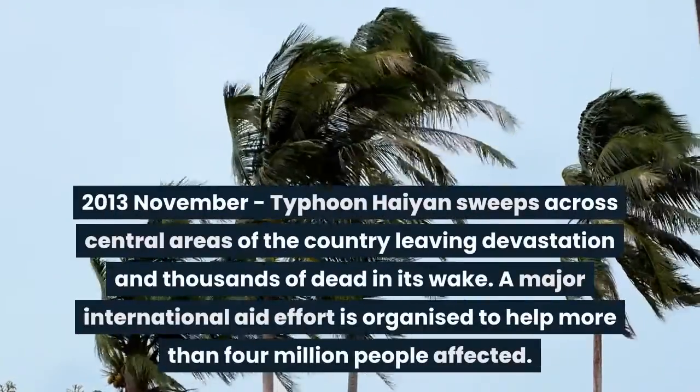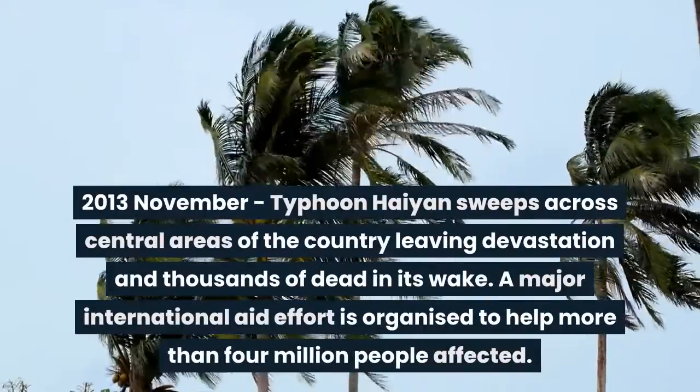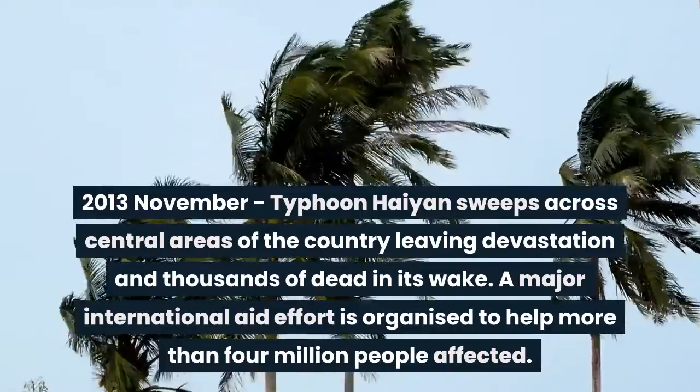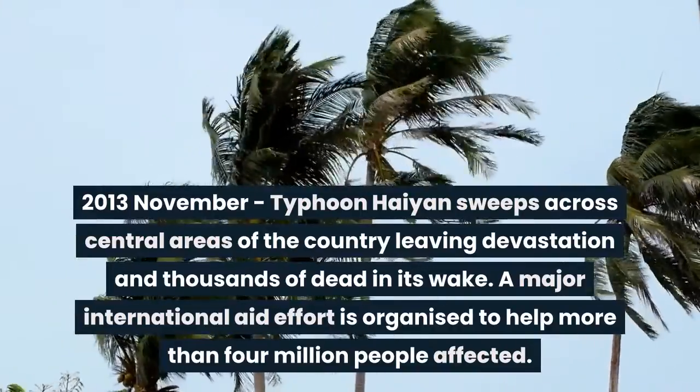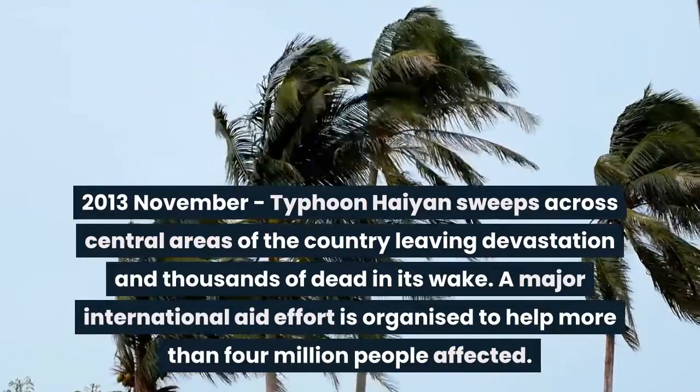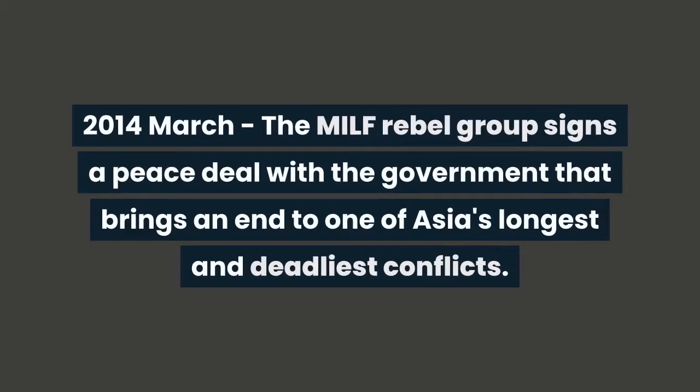2013 November, Typhoon Haiyan sweeps across central areas of the country leaving devastation and thousands of dead in its wake. A major international aid effort is organized to help more than 4 million people affected. 2014 March, the MILF rebel group signs a peace deal with the government that brings an end to one of Asia's longest and deadliest conflicts.